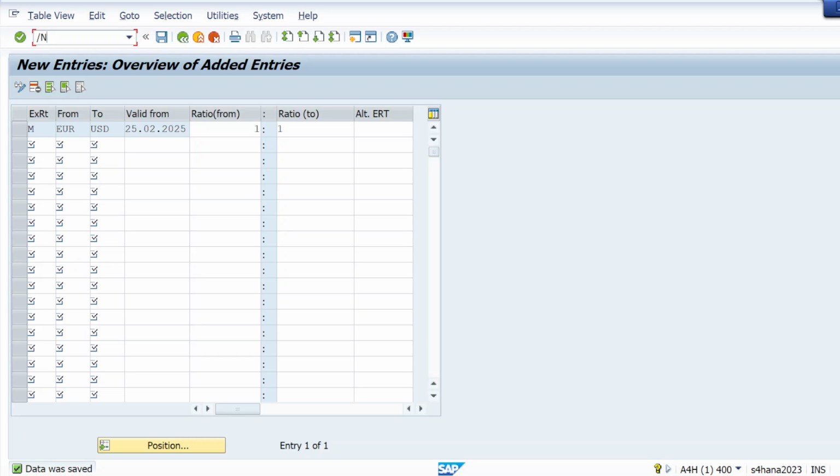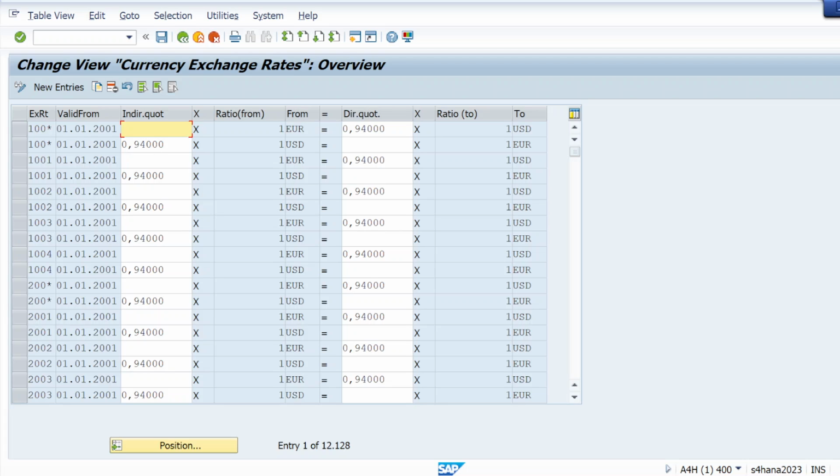Now the next step is I will just go to T code OB08, whatever he has explained. So I will just go to OB08 T code, and simply go to new entries. Okay, because from euro to USD I guess it's not there. From here it is, yeah, here it is. Here it's already available. So from euro to USD is there, right?